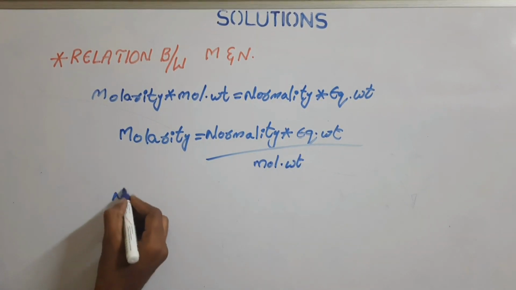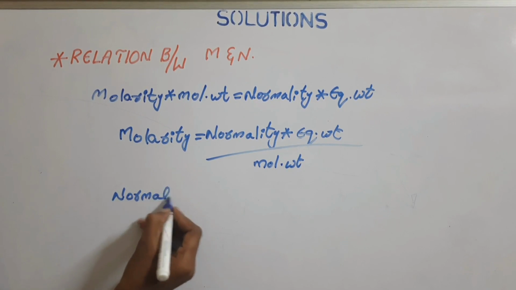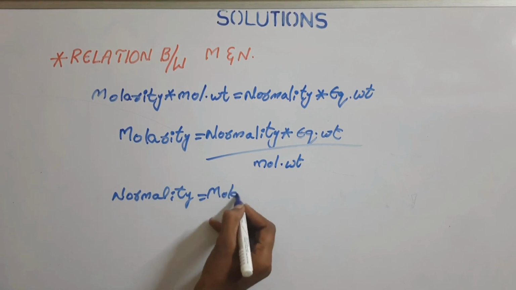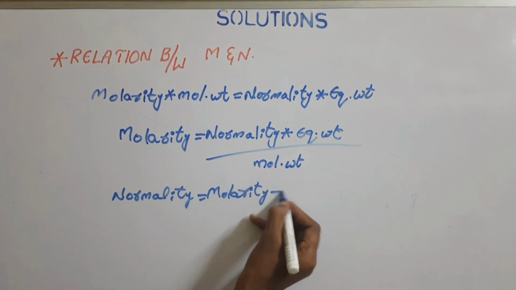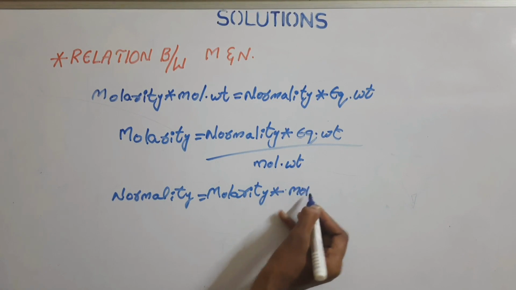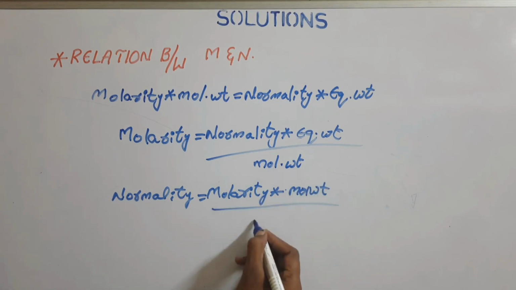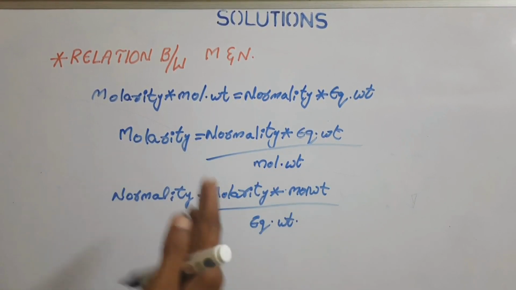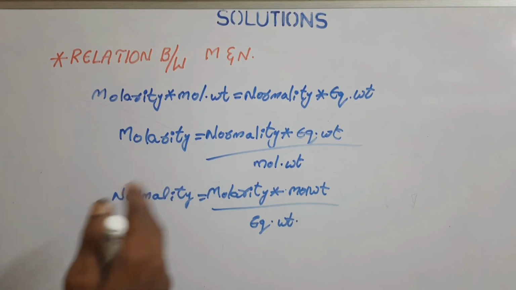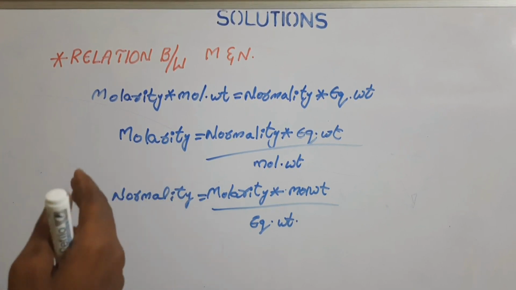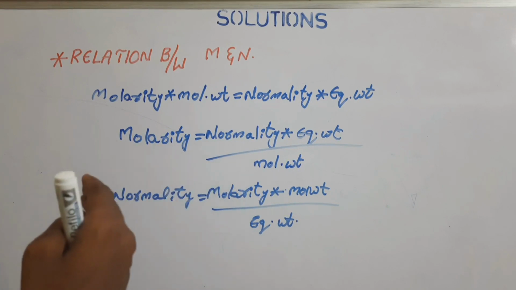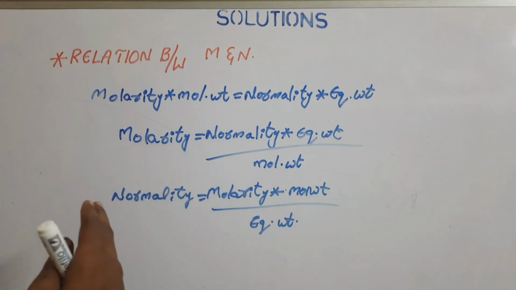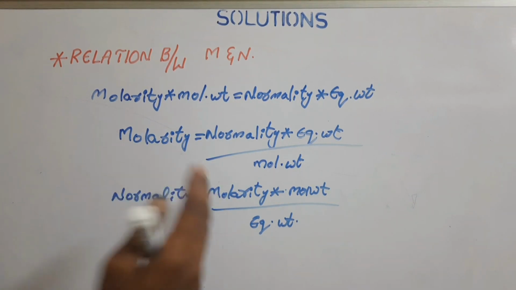And in the same way, normality will be equal to molarity into molecular weight by the equivalent weight. This is how the relation between molarity and normality is defined. By using this formula, if we are given the normality and molecular weight, or the molarity and the equivalent weight, we can calculate the opposite quantity.